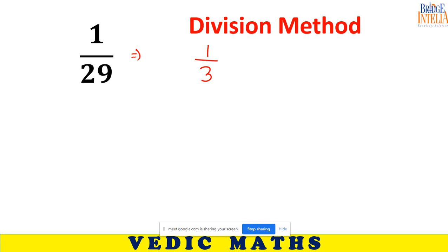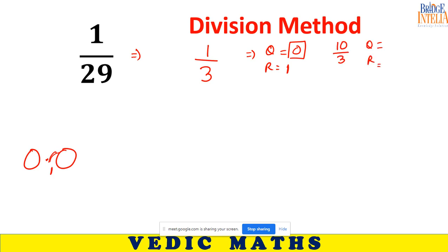So now let's concentrate on 1 and 3. If you divide 1 by 3 for the first time, what is the quotient? What is the remainder? So quotient is 0 and remainder is 1. Write the quotient boldly and the remainder right here subtly. So our next approach should be on 10. So divide 10 by 3. What is the quotient? What is the remainder?